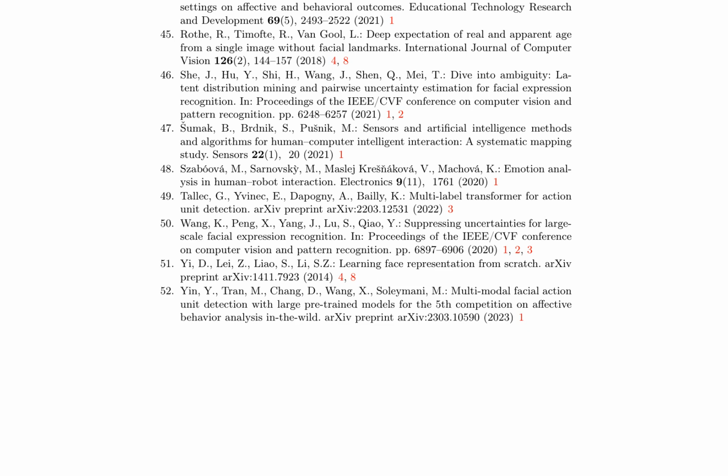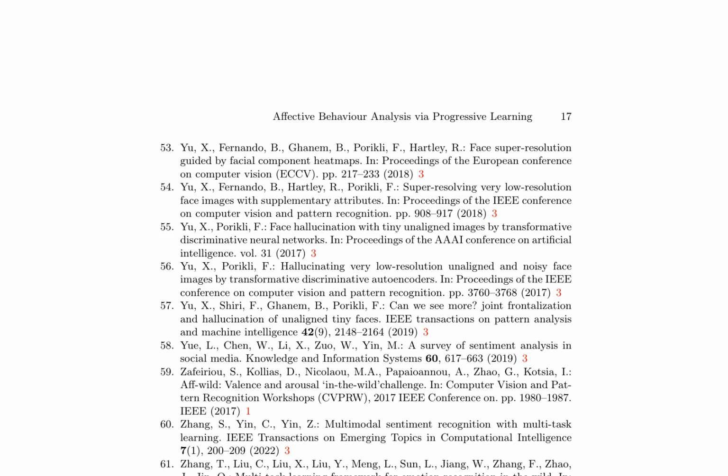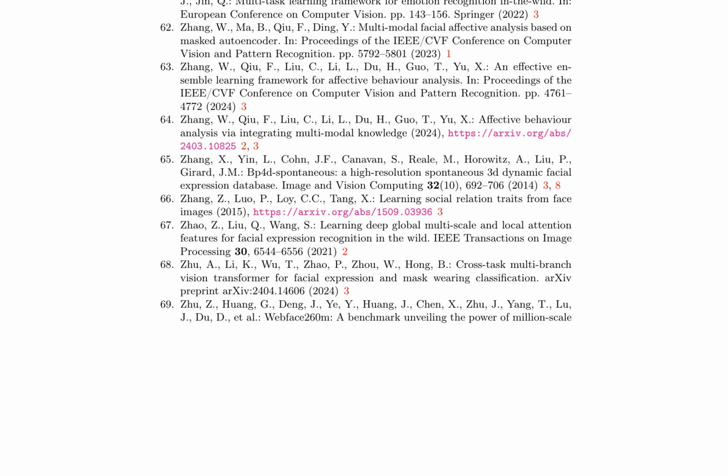The research focuses on affective behavior analysis, particularly in facial affective analysis. It discusses various methods for facial expression recognition, including super resolution, hallucination, and joint frontalization of unaligned tiny faces. The study also surveys sentiment analysis in social media and multimodal sentiment recognition. Additionally, it explores multitask learning frameworks for emotion recognition and multimodal facial affective analysis.